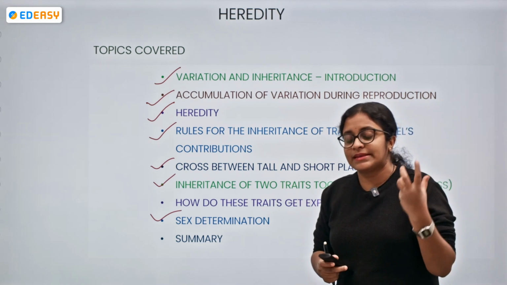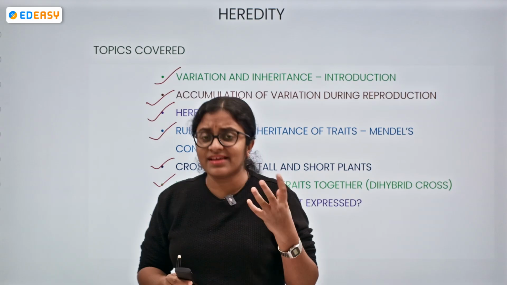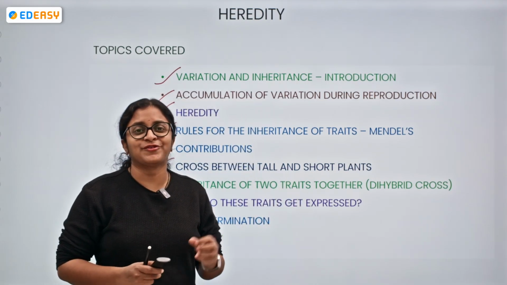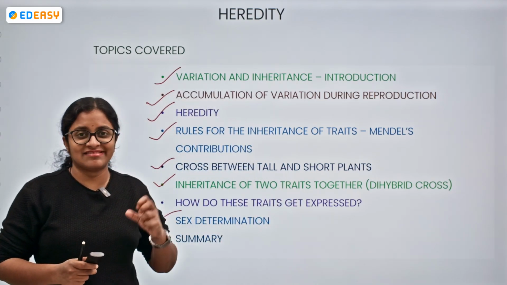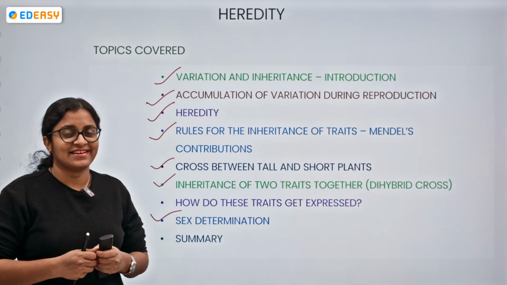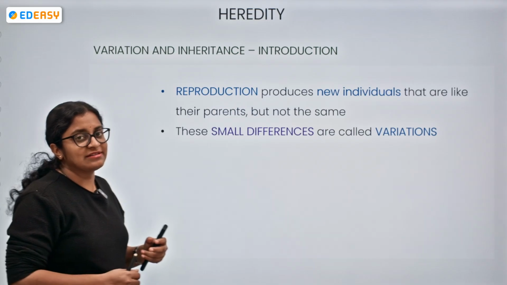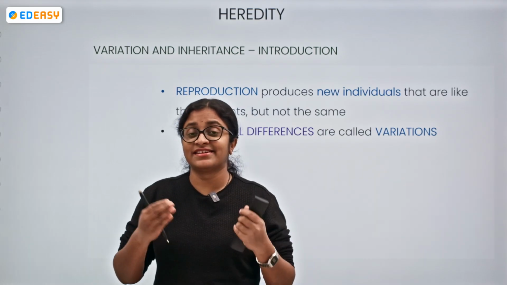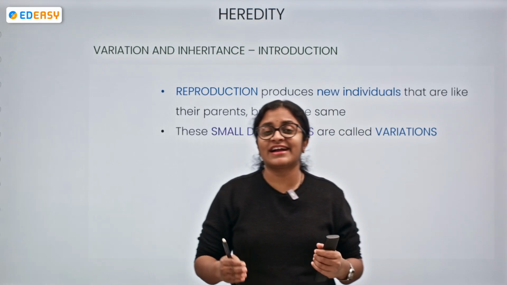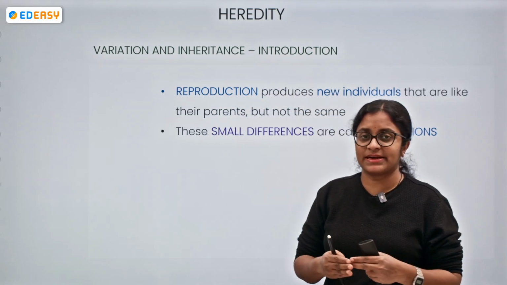So, what do you think about the term variation? Something is being different. So, what does the term include? There is something that is being different. So, what is different? Now, we could see the reproduction process in the previous sessions. Do you remember? We have understood types of reproduction, the sexual reproduction and the asexual reproduction.